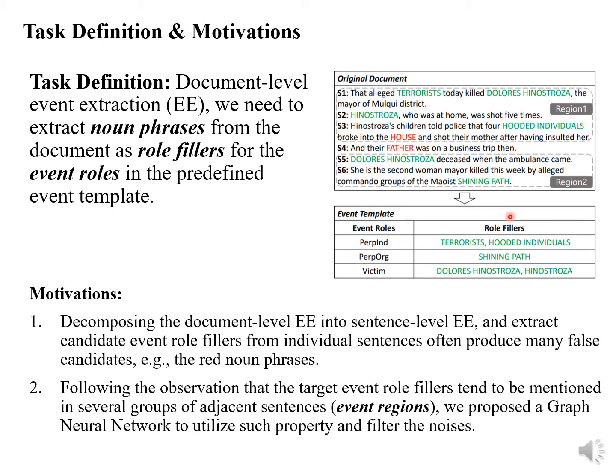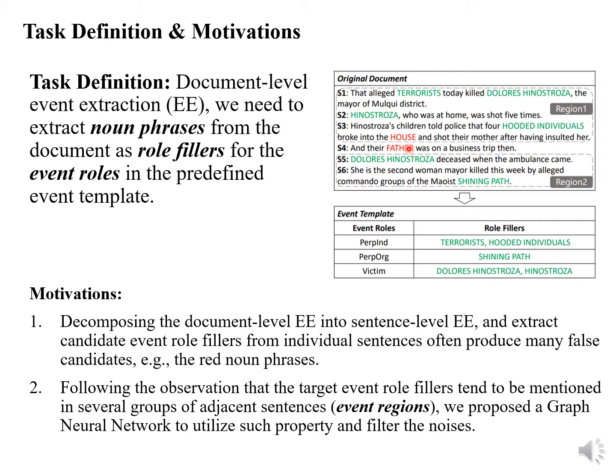Previous work tried to solve this task by decomposing the document-level text into sentence level and extracting those role fillers from sentences one after another. But there is a crucial problem for such approaches: they may identify a lot of noise, like here, house, father. They are both false candidates. So we want to improve this task by filtering such noise. How do we do it?